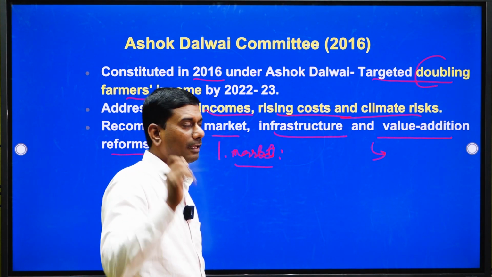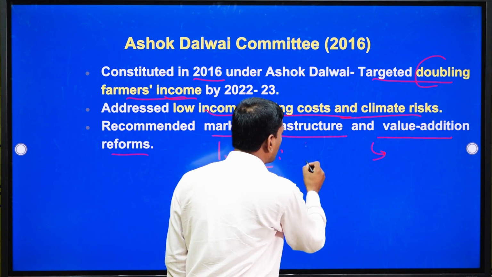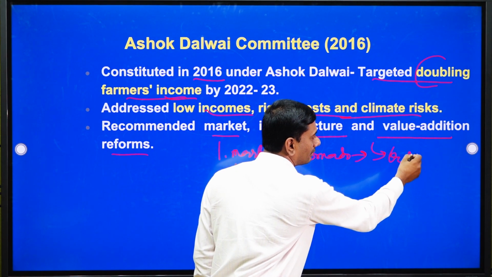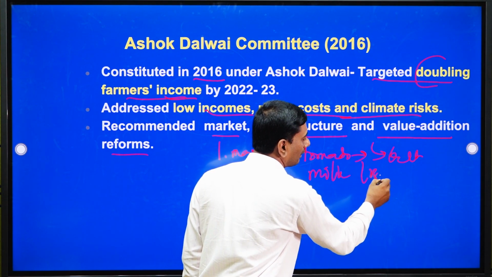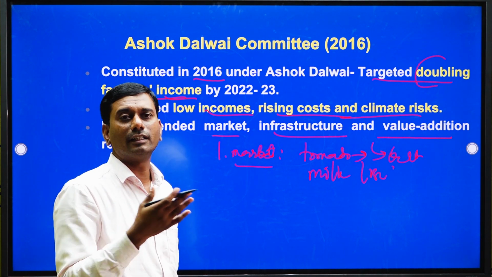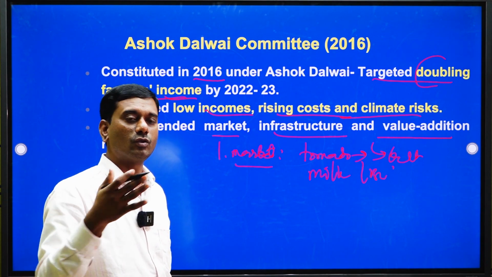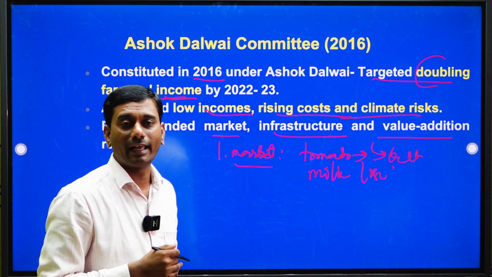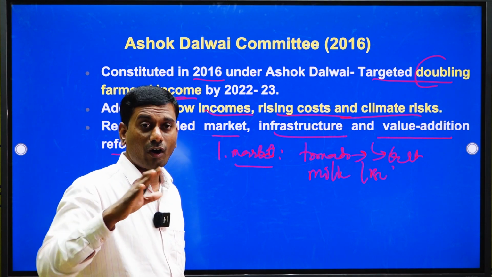I will give a simple example of value addition. Everybody knows that from tomato we can make ketchup, right, and from milk we can make buttermilk, curd, and cheese. It's nothing but food processing, value addition in the agriculture sector. So, he emphasized food processing so that we can create employment also and go with the advanced version of agriculture, to improve the farmer's per capita income, farm income.